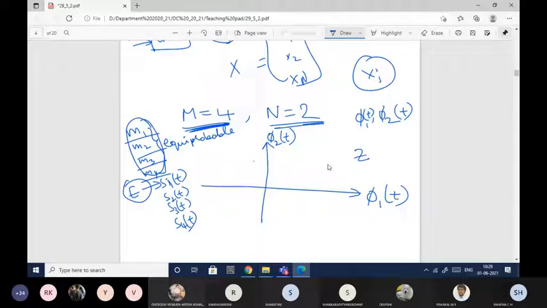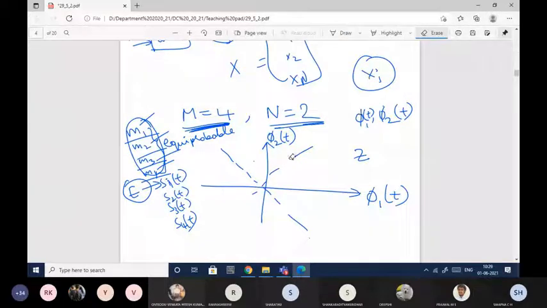Let me denote the signal space as Z. Now if I want to make the decision in favor of M1, I should have some decision region. In the same way for M2, M3 and M4. So this overall signal space I need to divide into 4 regions. The division will be done in this way.